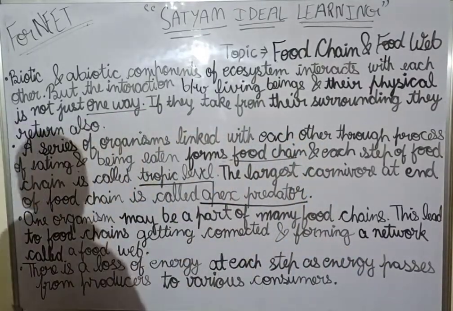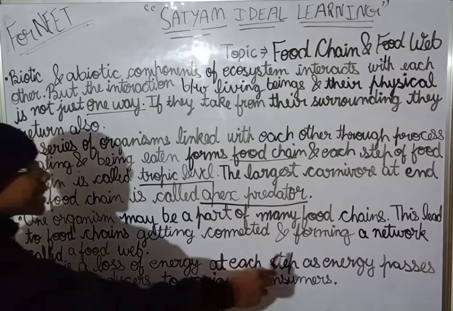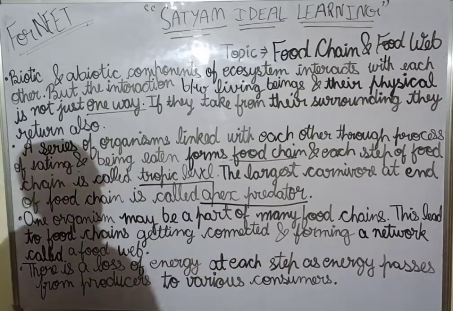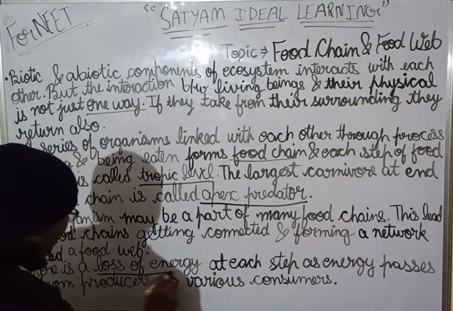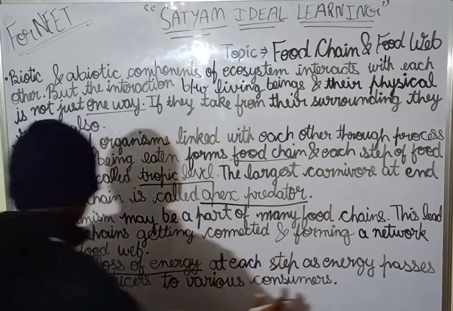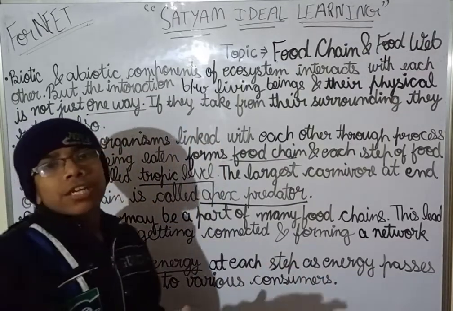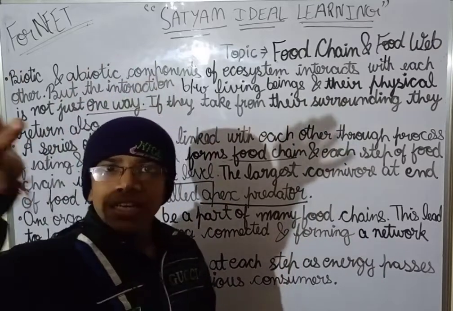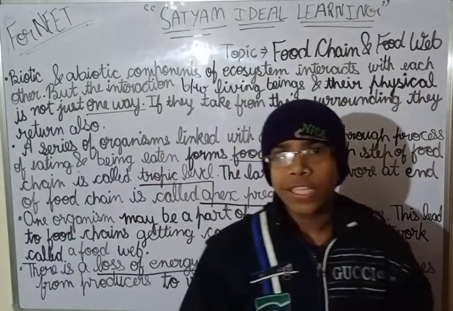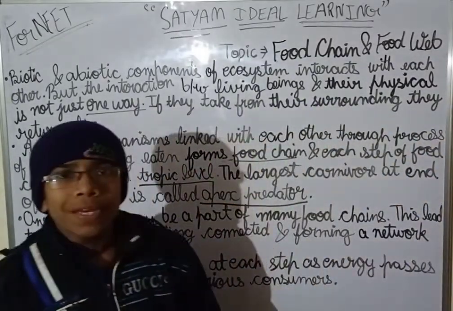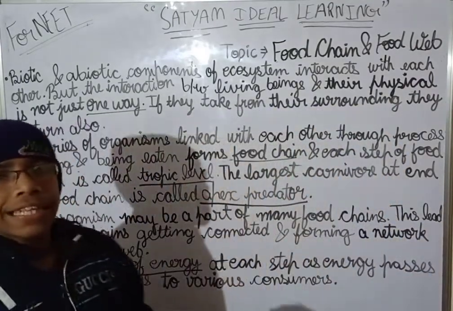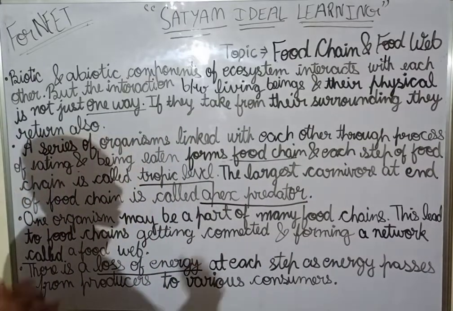Okay, and see, there is a loss of energy at each step as energy passes from the producers to various consumers. This you have to remember, guys. At every step there is a loss of energy because the energy is passing from the producers to the various consumers. Okay, I think this must be clear. So the producer is plant, the primary consumer is the herbivores, the carnivores are the secondary, and then the tertiary consumers are there. This is how it goes up.